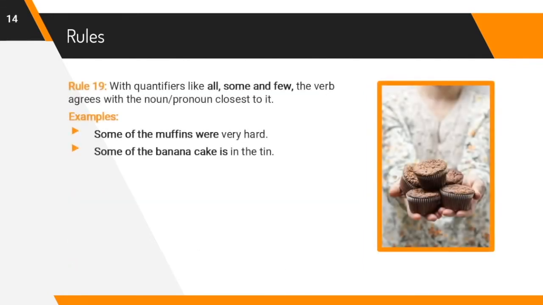With quantifiers like all, some and few, the verb agrees with the noun or pronoun closest to it. For example, some of the muffins were very hard. Let's see the other example. Some of the banana cake is in the tin.